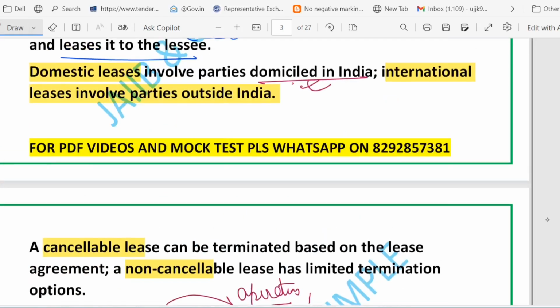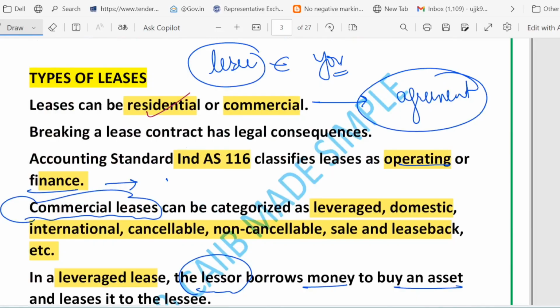First of all, what we have discussed in these two slides: residential means renting for living purpose. Commercial means renting for business purpose. Operating lease means simple renting, right? The lessee records lease payment as an expense. Then we have the finance lease. Finance lease is closer to buying, which means the lessee records the asset and a borrowing liability, right?